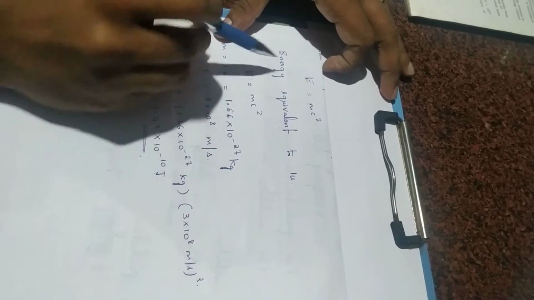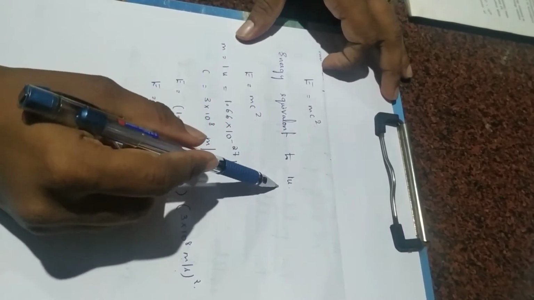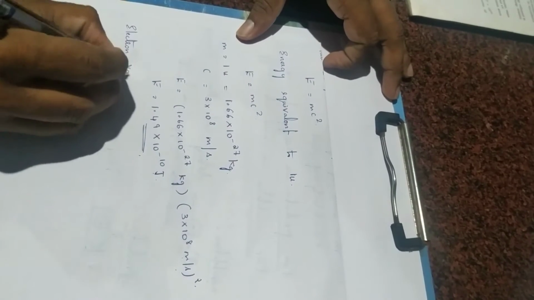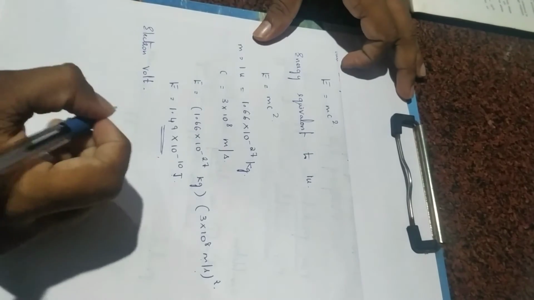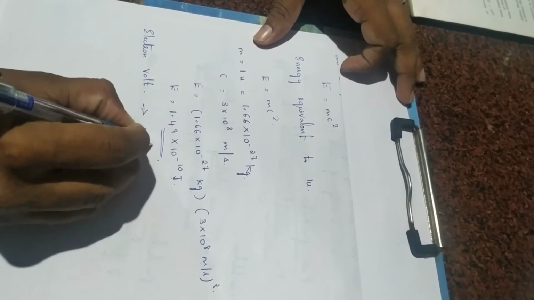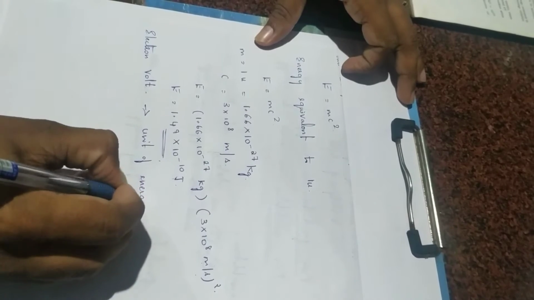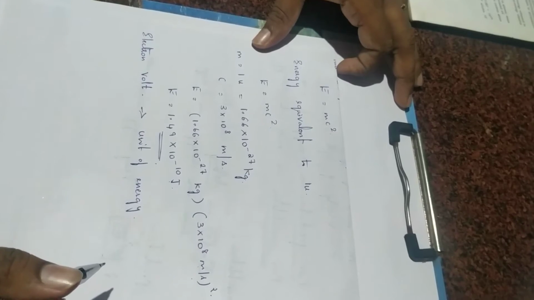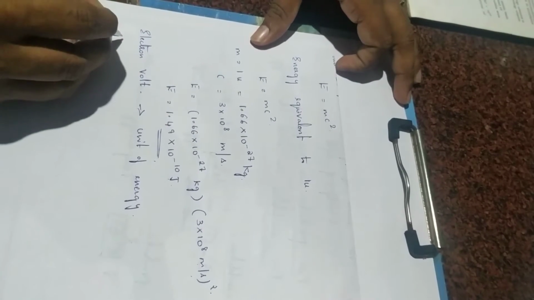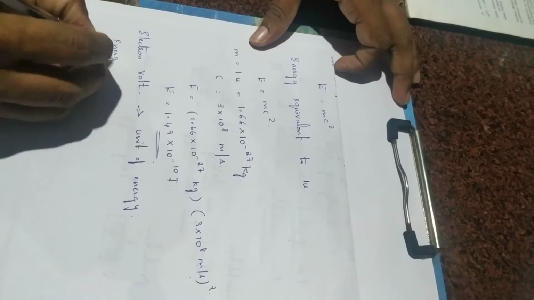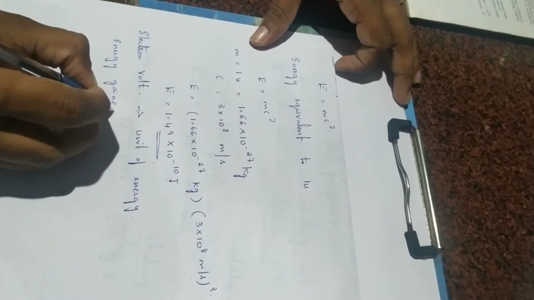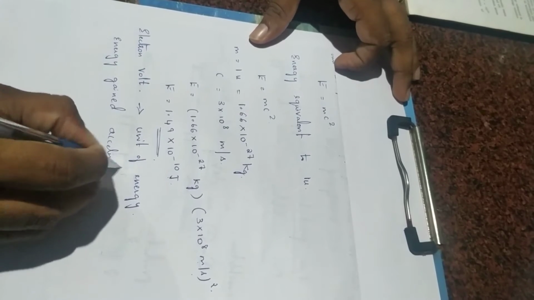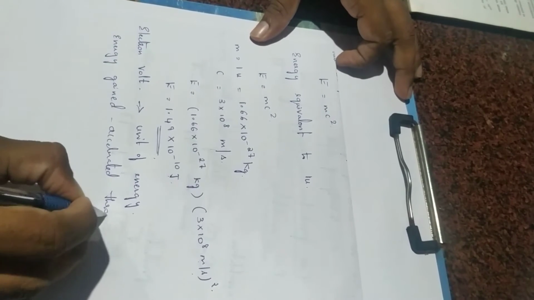This is nothing but the energy equivalent to 1 atomic mass unit. Now, next is electron volt. Electron volt is the unit of energy. It is nothing but the energy gained by an electron when accelerated through a potential difference of 1 volt.